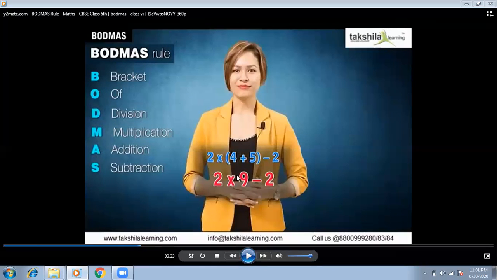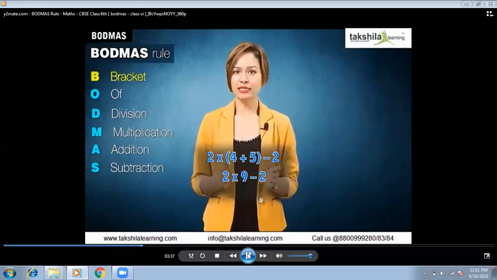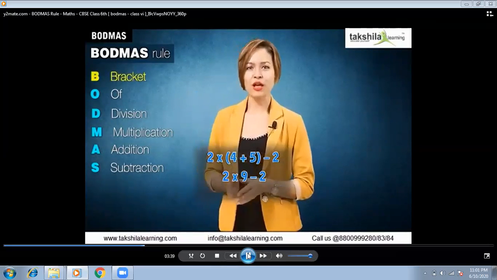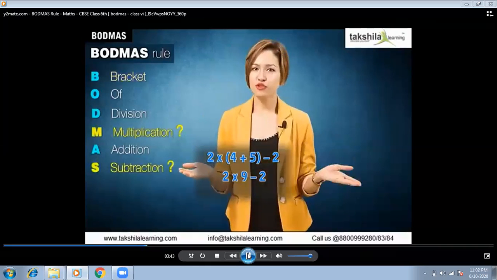For example, if you have solved 4 plus 5, 9 first, and you write 9 over here first, no, it will be wrong. So make sure to keep this in mind. The numbers will remain in the same place. Is that clear? So now we have simplified the bracket. Next, according to the BODMAS rule, what should be performed first? Multiplication or subtraction?